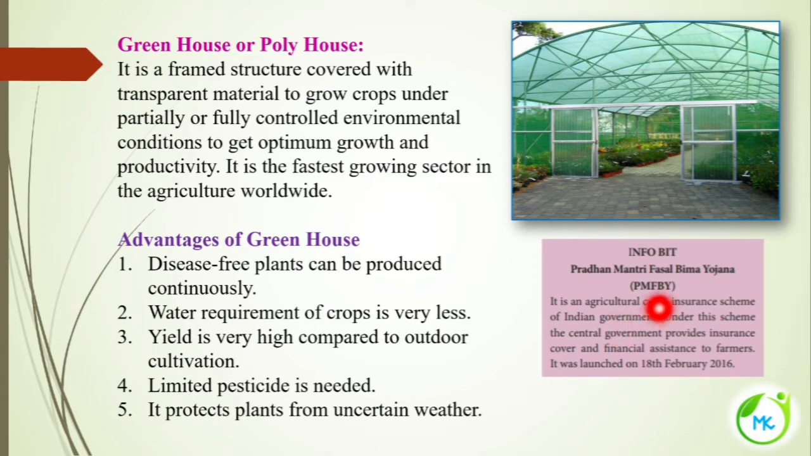Infobit. Pradhan Mantri Fasal Bima Yojana. It is an agricultural crop insurance scheme. So it is an insurance scheme, and this scheme is announced by the Indian government. Under the scheme, the central government provides insurance cover. So the insurance cover is provided to the farmers, and also they give some financial assistance. And this scheme was launched on 18th February 2016.